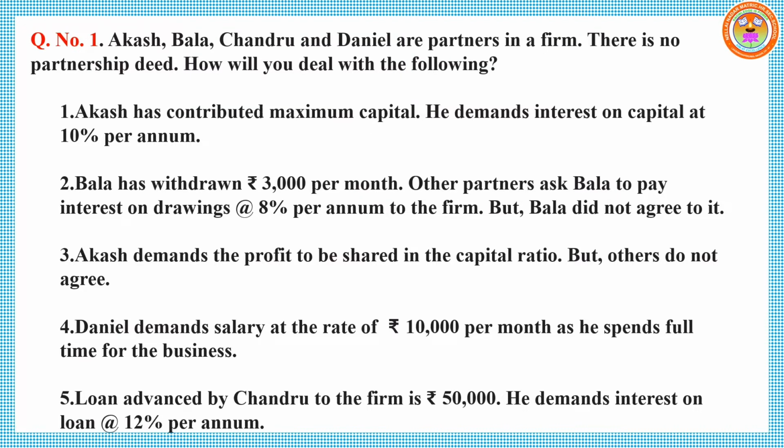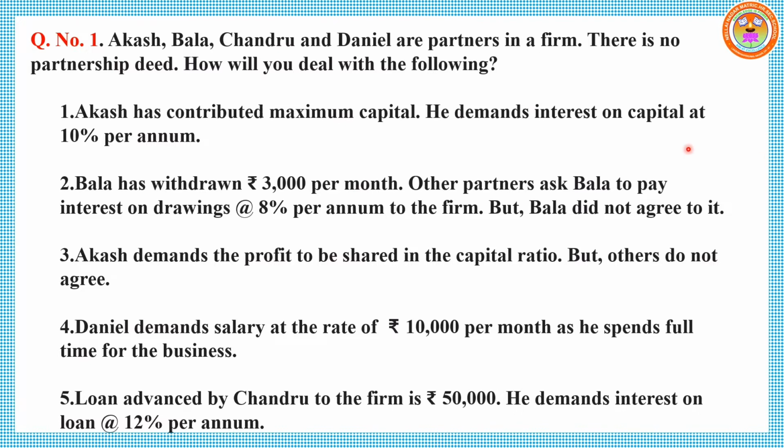If there is no partnership deed, no interest on capital to the partners, no interest on drawings, no remuneration to the partners, profits should be shared equally, and interest on loan 6% to be provided to the partner who has given loan to the business. These 5 rules will be applicable.